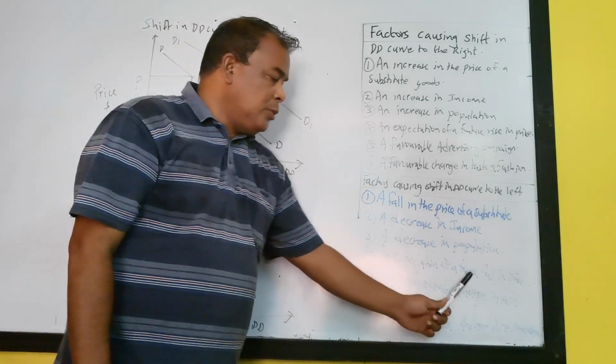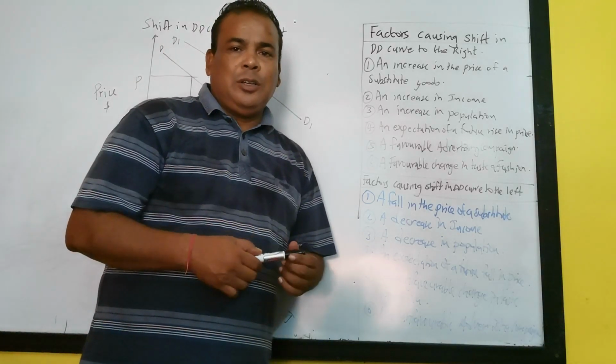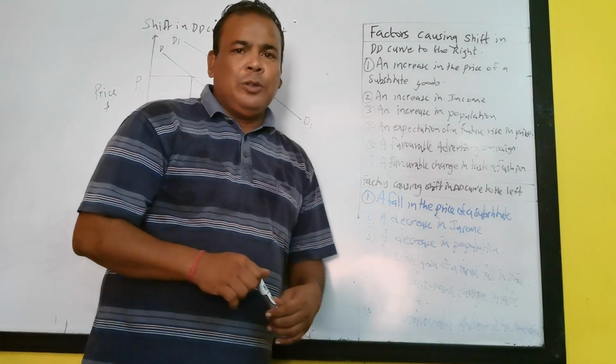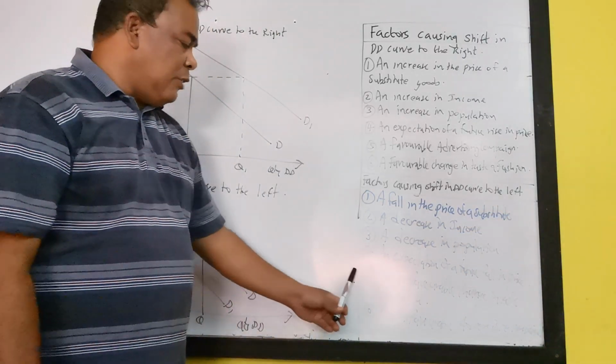An expectation of a future fall in price. If you know that the price of a product will fall next week, what will you do? Will you buy more now? No. You will buy less, demand will decrease, and the demand curve will shift to the left.